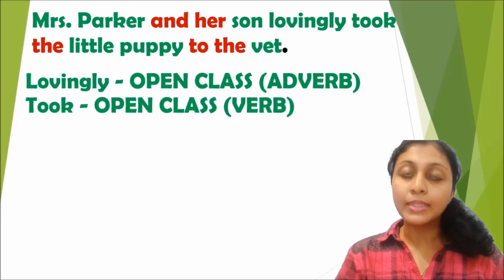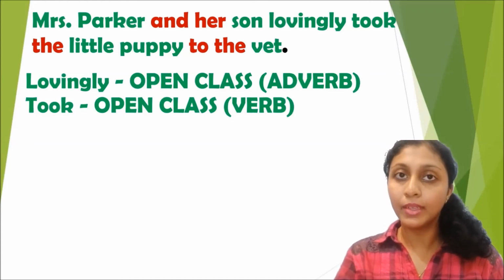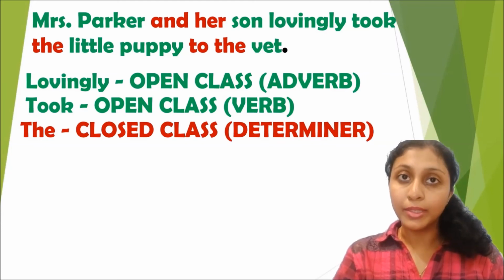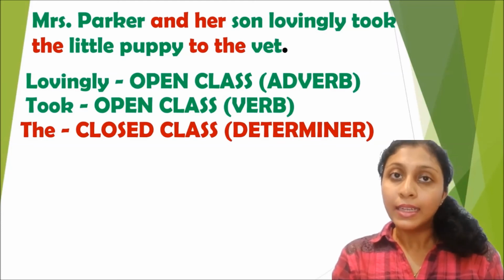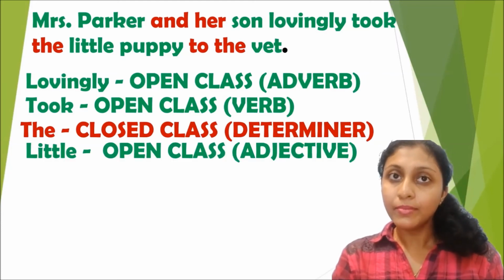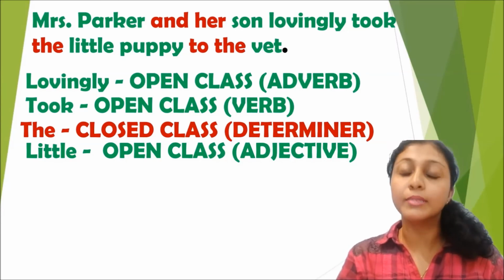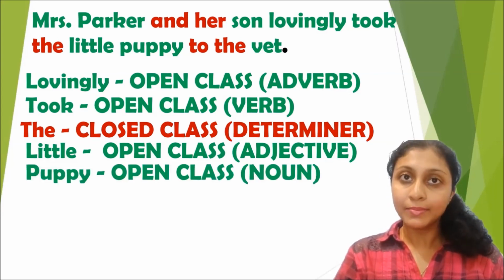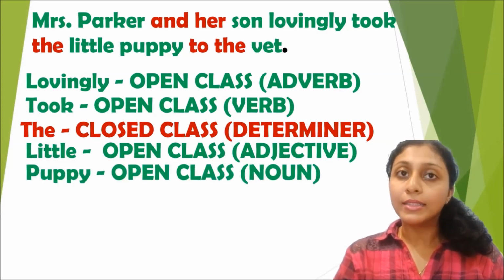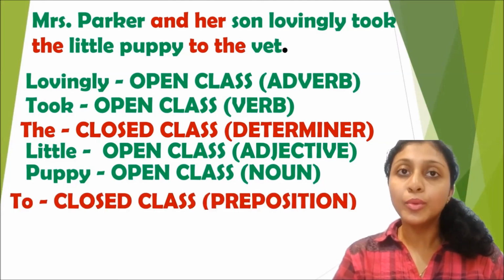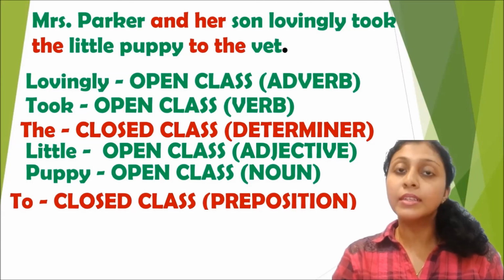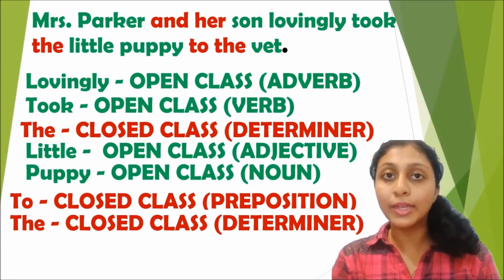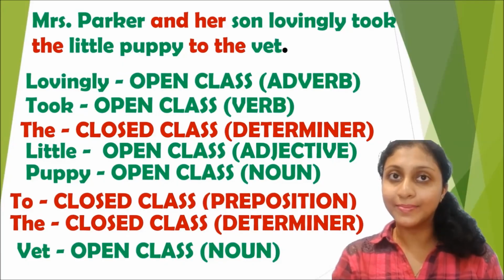Lovingly took the little puppy. Now, the is a determiner and little is an adjective. The is a determiner. It belongs to the closed class of words. Little is an adjective. It belongs to the open class. Puppy is another noun. To the vet. Now here, to is a preposition. The is another determiner and vet is a noun again.